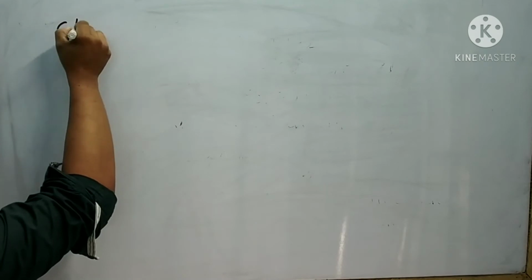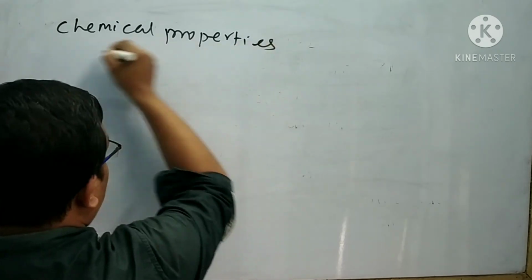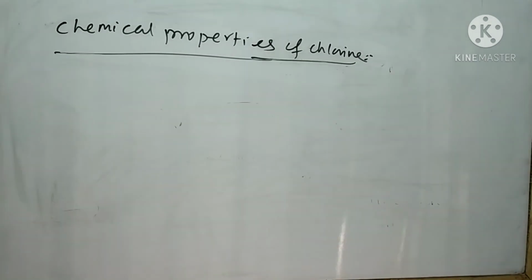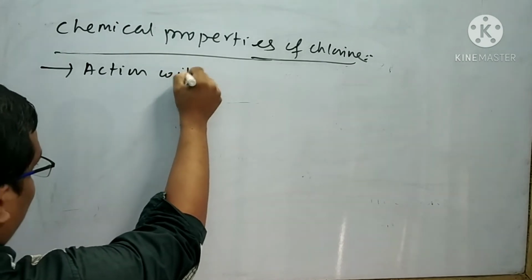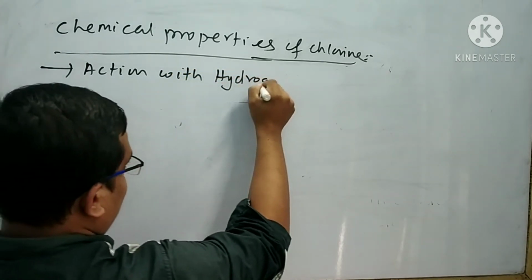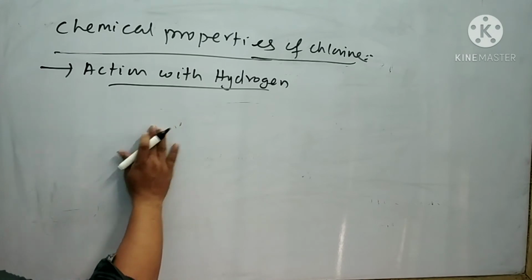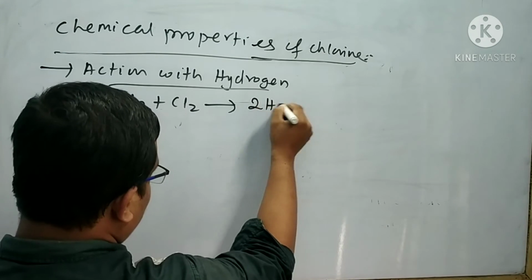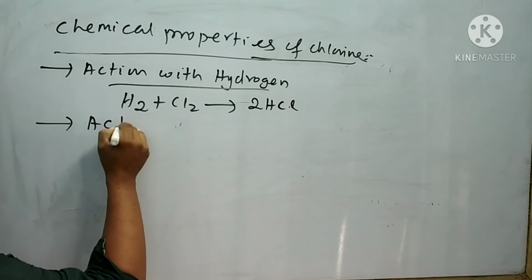Next I will discuss the chemical properties of chlorine. What are the chemical properties of chlorine? First chemical property is action with hydrogen. When chlorine reacts with hydrogen, hydrogen chloride is formed. I can write the reaction like this: H2 plus Cl2 gives 2HCl.